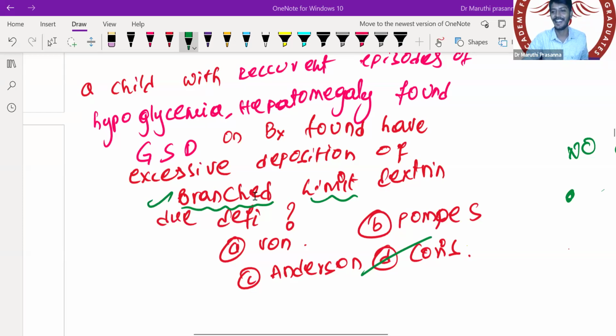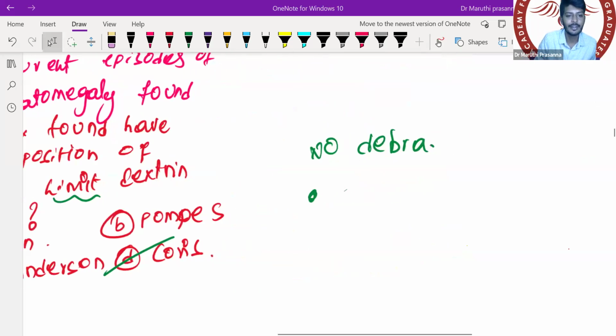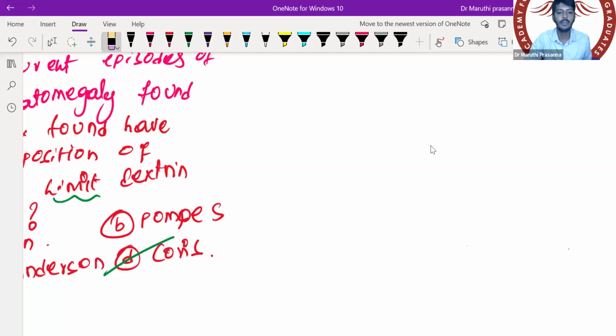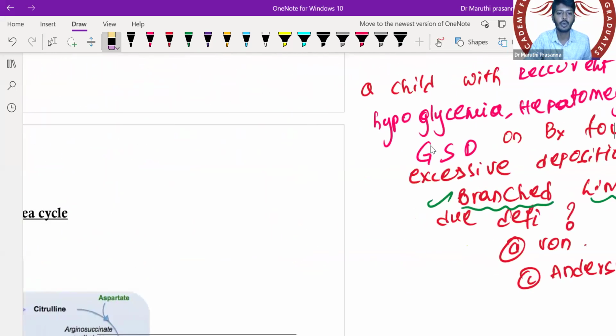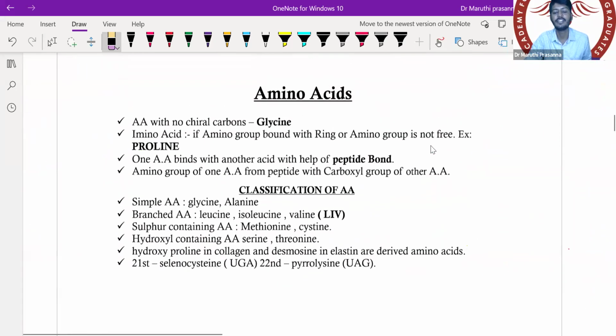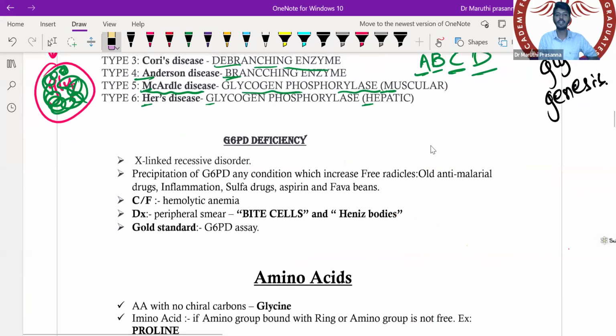Okay, चलो कंटिन्यू करते हैं. Let's continue. That is your hepatic glycogen storage disorders. So okay, now once we understood about that, let's talk about one more important aspect, that is your G6PD deficiency. If we do the G6PD deficiency, all the important aspects surrounding the carbohydrate have been revised.